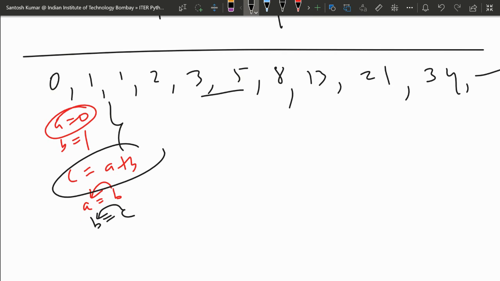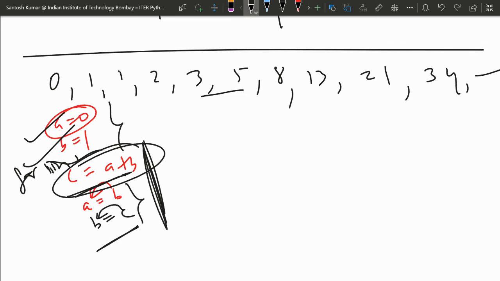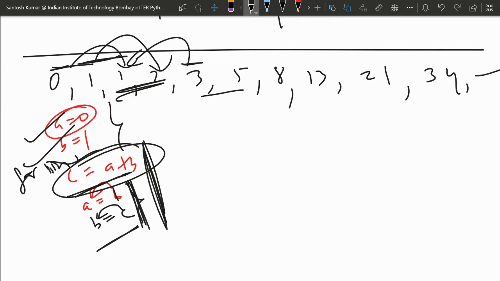Okay, so you have to print that c. a and b will be already there, then print that c, and a and b are being updated in the for loop. So this is the concept. c is the sum of the last two. Every time c is the sum of the last two, and a and b are being updated. How? a takes the value of b, and b takes the value of c. So when you write a is equal to b, actually a is being updated by b. So the value of b will go into a.